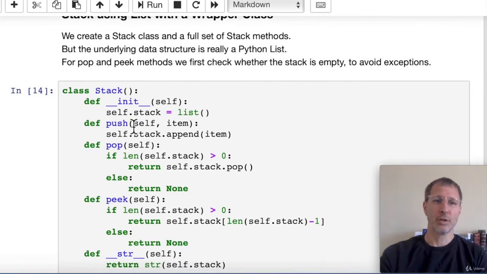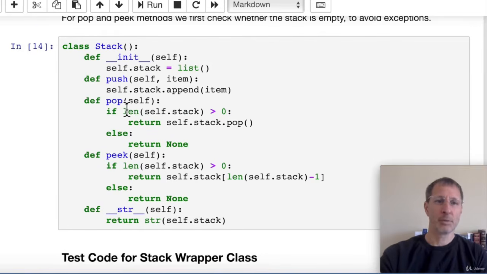The push is going to add an item, so we receive an item and we just use the append function to add that item onto the list. What the user is going to see is he's pushing an item onto the stack, but what we're doing behind the scenes is appending that item to a list. Next, the pop function. First, we want to check if the list actually has items on the list. If the list is empty, we don't want to try a pop operation.